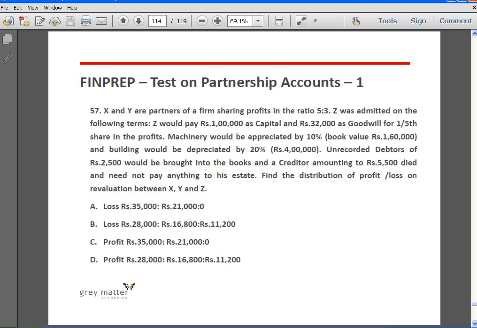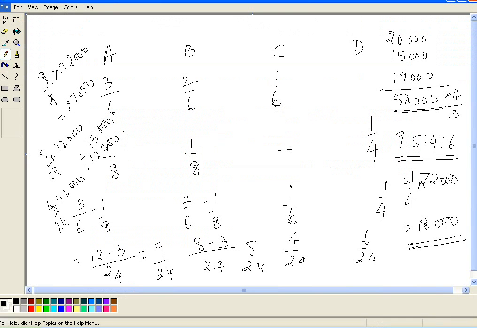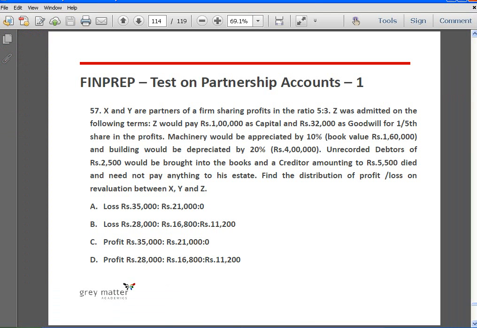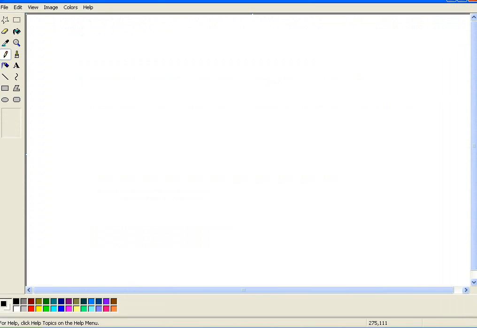See, first of all, Z will not be entitled to any revaluation profit or loss, because the revaluation profit or loss solely belongs to the old partners and it will be distributed to them in the old profit sharing ratio. Next step is to find out what is the revaluation profit or loss. Now, with respect to machinery, there is a profit. 16,000 is the profit.